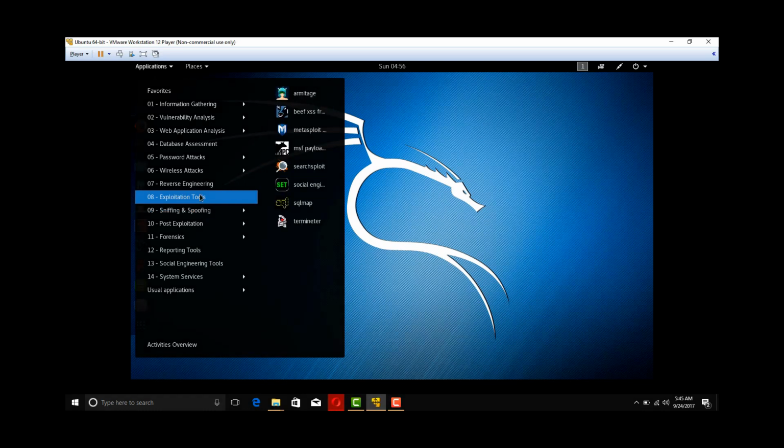Okay, exploitation tools. These are the main important exploitation tools available in Kali Linux. Armitage is the GUI version of Metasploit, and Metasploit will be shown to you soon in the next tutorial, and you can become a professional in Metasploit, and you can hack many consoles and many operating systems, and it is cross platform. BeEF attack is nothing but attacking the browser. It always targets the browsers.